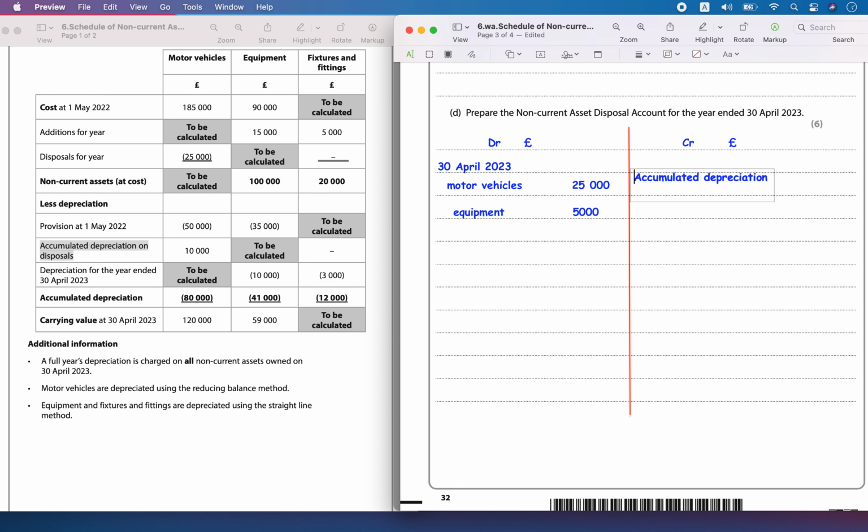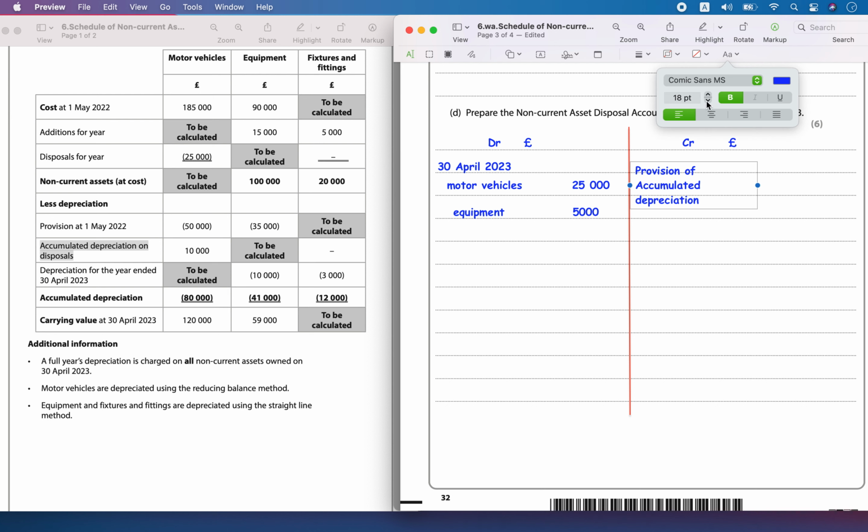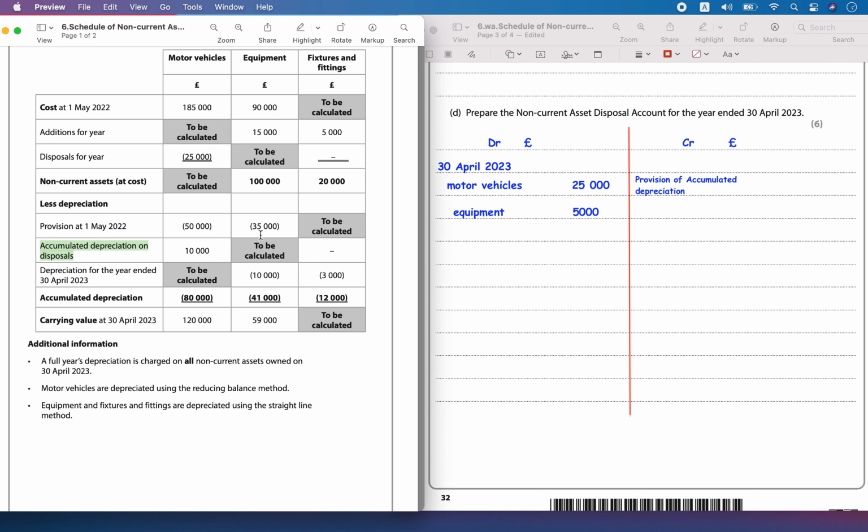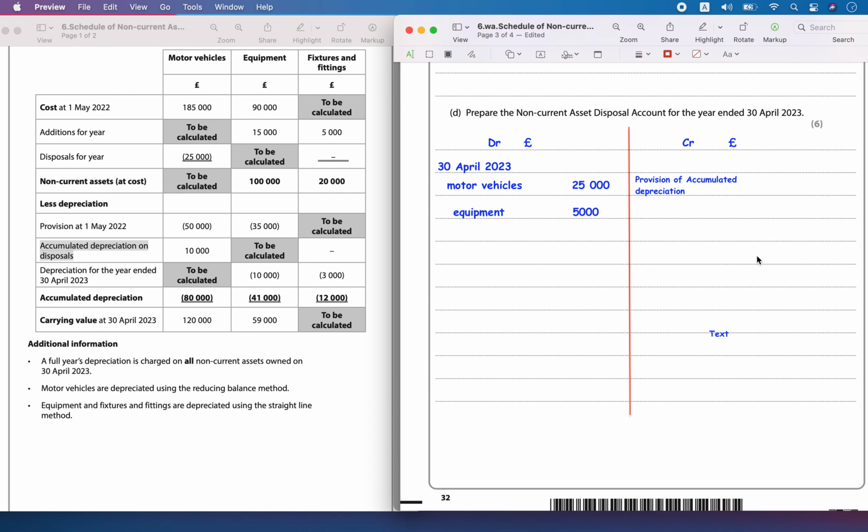This is the provision for the motor vehicle. It is going to come from the provision of accumulated depreciation account for the motor vehicle, and it had the value of 10,000.